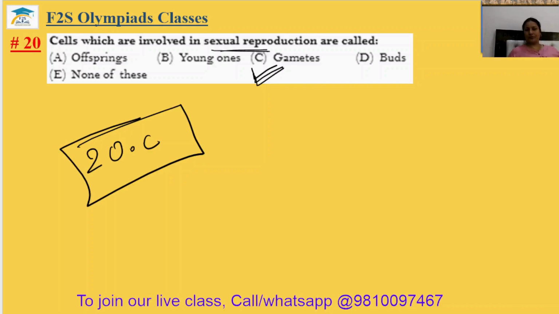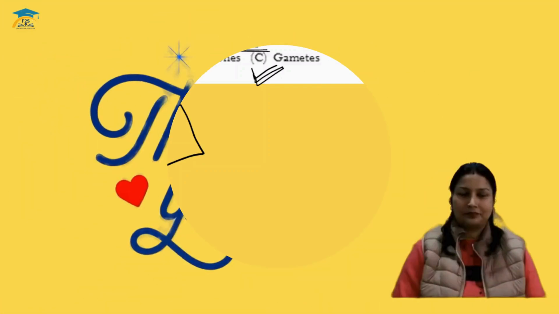Question number 15. Which one of the following is not viviparous? Viviparous means giving birth to young ones. Oviparous means laying eggs. So hen is not viviparous.